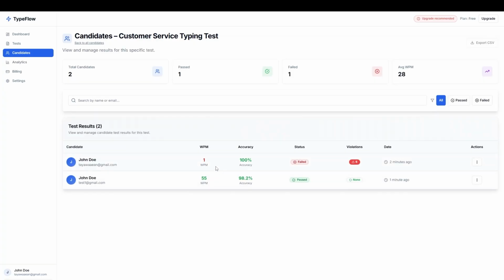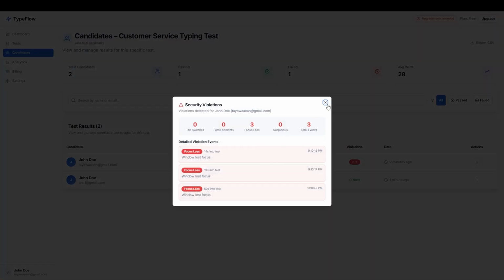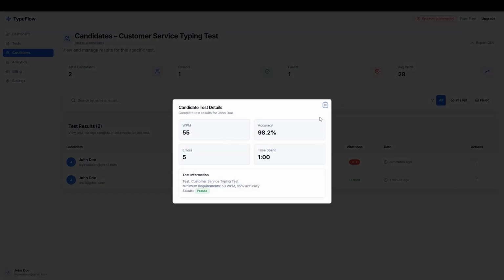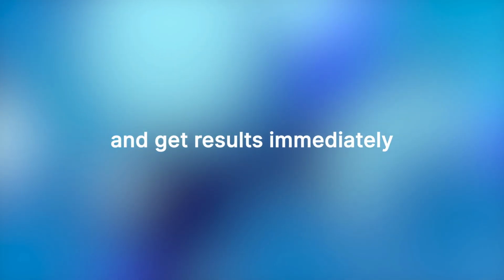Back in your dashboard, view all candidate results with WPM, accuracy, and pass/fail status. Click any candidate for detailed analytics. That's it! Create tests in seconds, share instantly, and get results immediately.